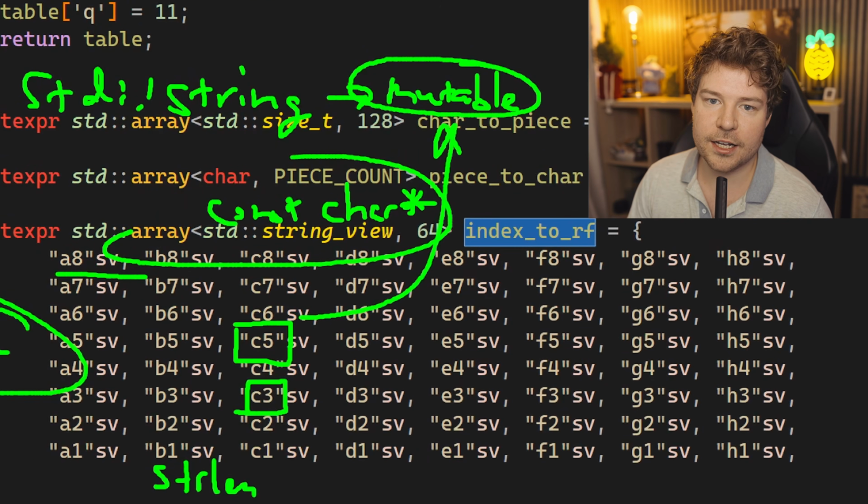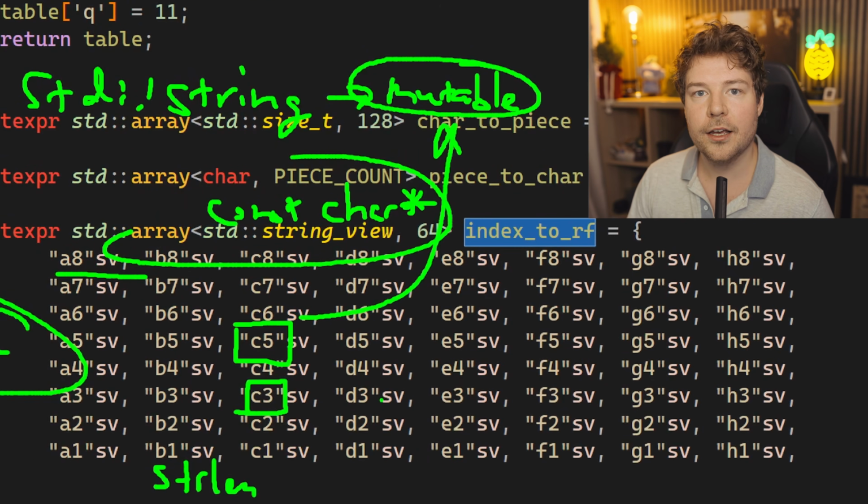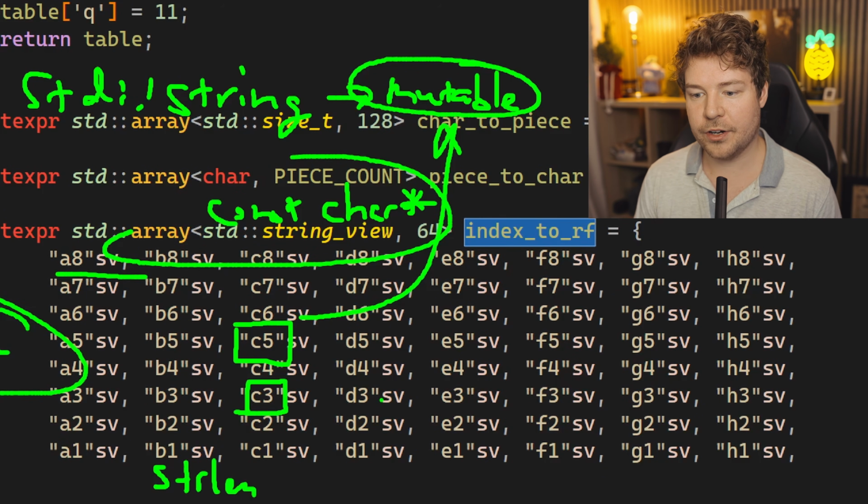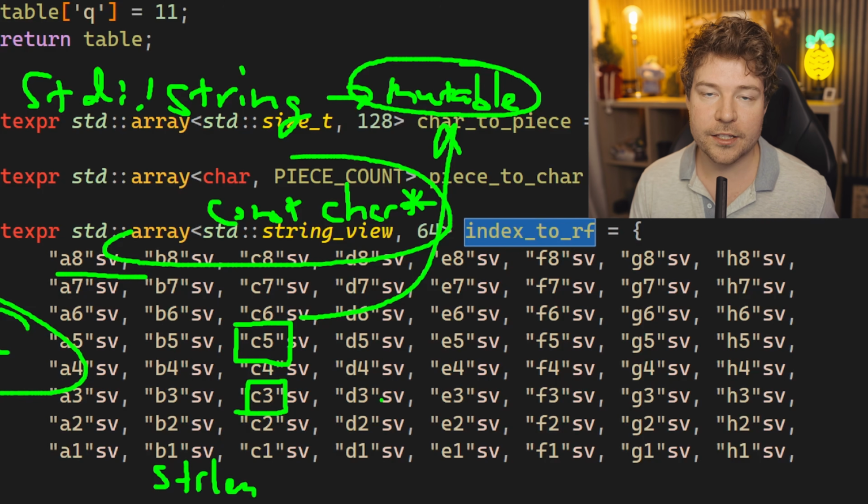However, if we construct an std::string out of a string literal, it's going to copy that memory so that we have the ability to modify it if we so choose. So technically speaking, if anywhere in your code base you have a string literal or a const string that you never want modified, std::string is always the wrong choice.